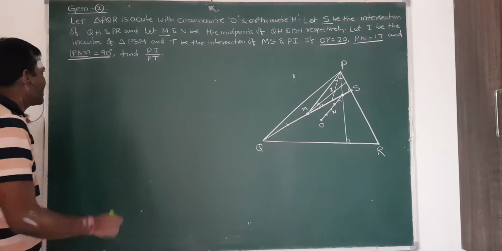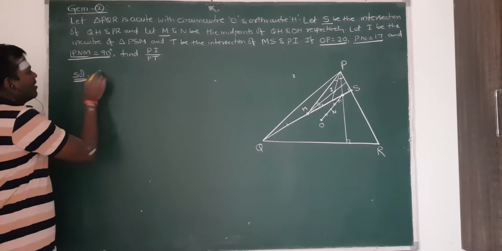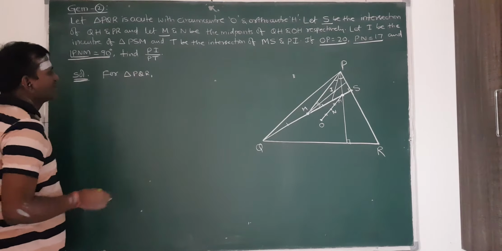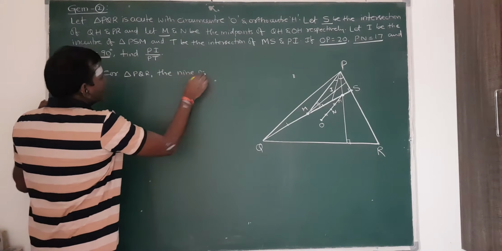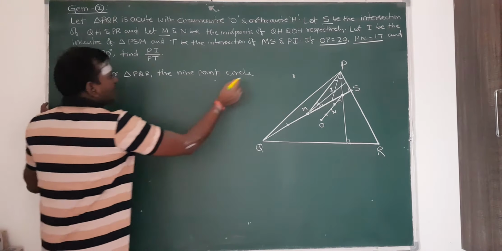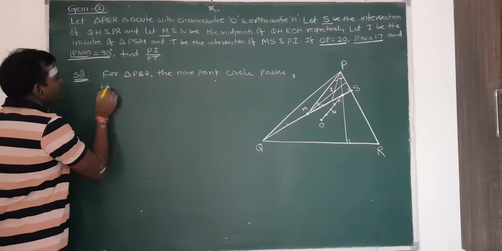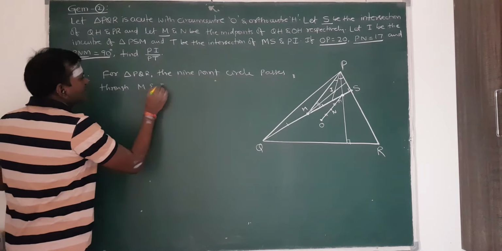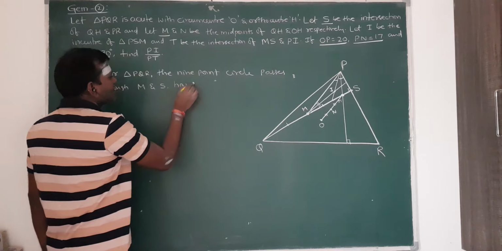So I am drawing a conclusion that for triangle PQR, if we draw the 9-point circle for this triangle, it passes through M and S, having center at N. This is the conclusion here.